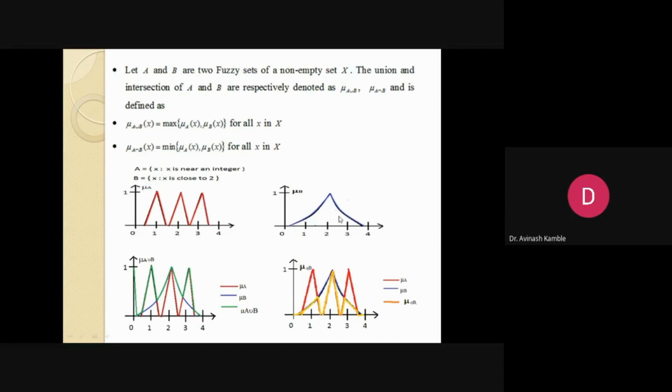We have one more membership function, a Gaussian curve, mu B of X. Between mu A and mu B, the union always gives the maximum of mu A and mu B. That is best interpreted with this diagram or graph. Again, the intersection always gives the minimum value of mu A and mu B. This other graph indicates the intersection. So it is union, and the other one is intersection.